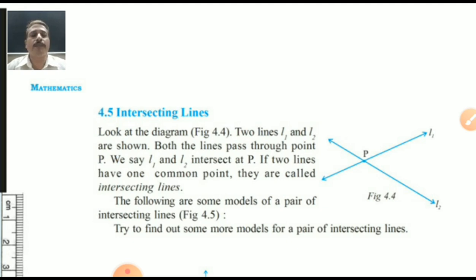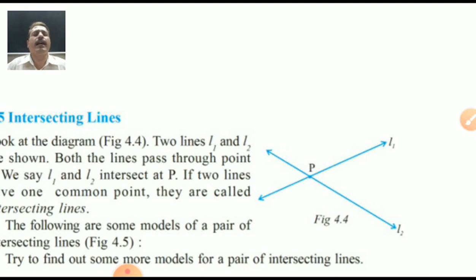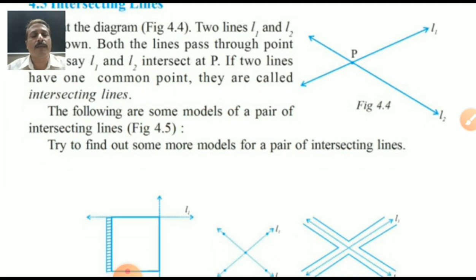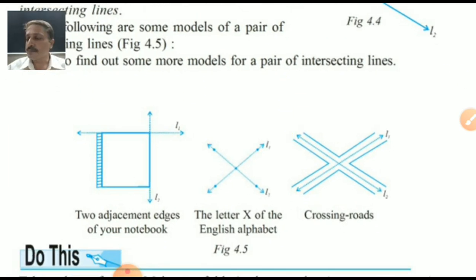Look at the diagram. Figure 4.4 is here, with line L1 and line L2. They meet on point P. Is it or not? Yes, both meet on point P. This is called intersecting lines. In the following models of a pair of intersecting lines, 4.5, there are some more examples on your screen.